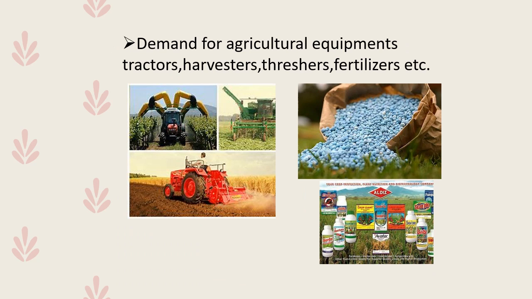Now, in the recent times, because of the improvement in agricultural techniques, there has been an increase in the demand for a number of agricultural equipments like tractors, harvesters, threshers, chemical fertilizers, pesticides. So industries are thus set up to meet the demand for such goods. Thus, agriculture not only supplies raw materials to the industries, but it also acts as a consumer of many industrial products. So it provides a large market for industrial goods.